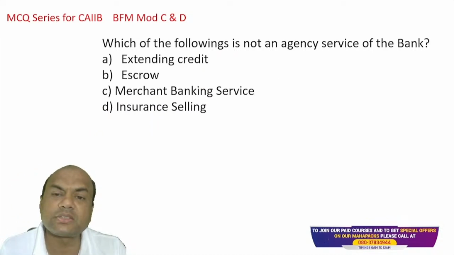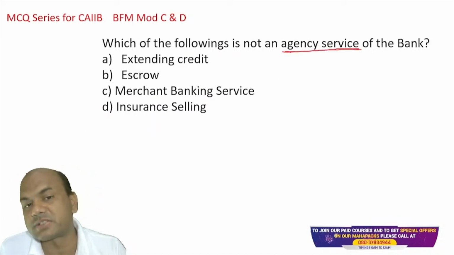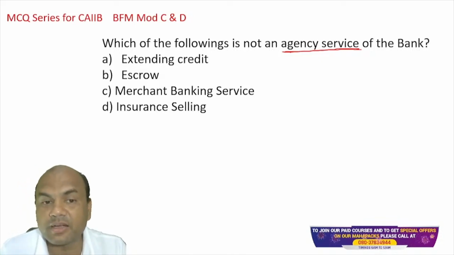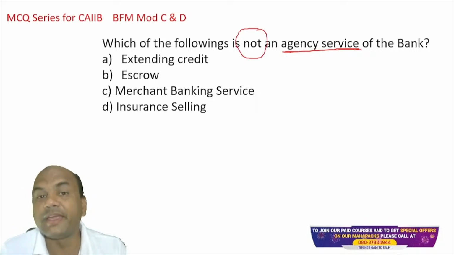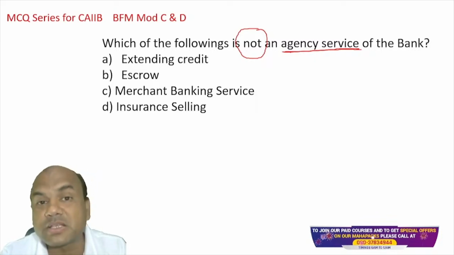Which of the following is not an agency service of the bank? Agency service. Okay, now this is a simple question. Extending credit, escrow, merchant banking service, and insurance selling. It should not be an agency service. You want not. Okay. Agency means what? In this product, the bank will get a commission without any risk.